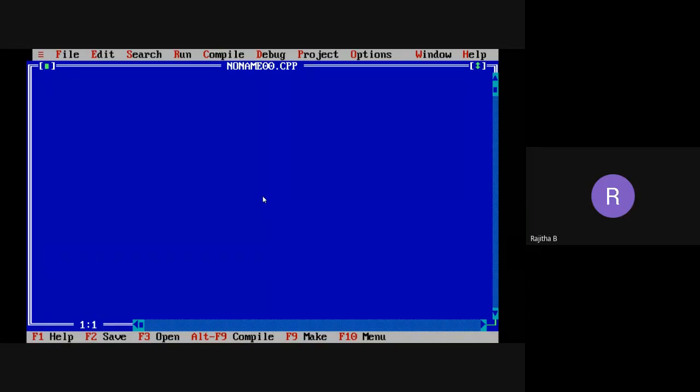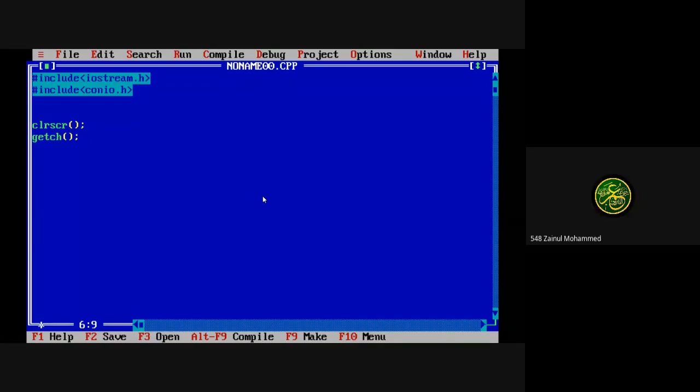I'm writing a normal simple program, not the class program. So I'm taking iostream.h, and I'm taking conio.h also to clear the screen. I think you know what the conio.h header file is. Conio means console input output header file. This header file consists of clrscr, clear screen, and one more, the getch function. So these two functions are included in conio.h.